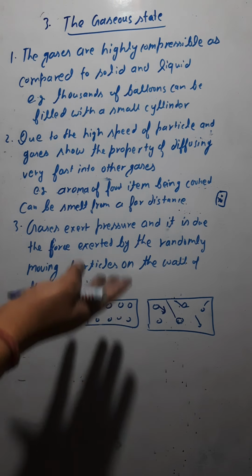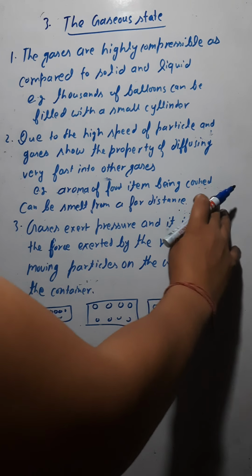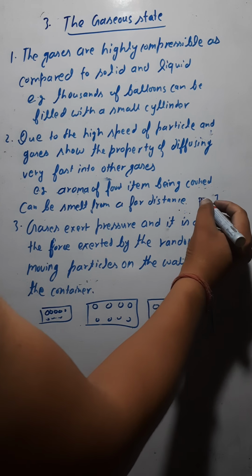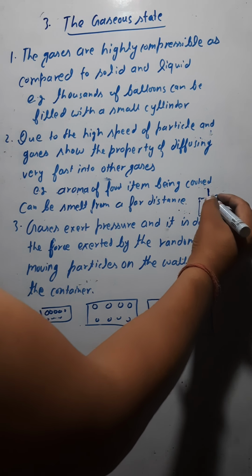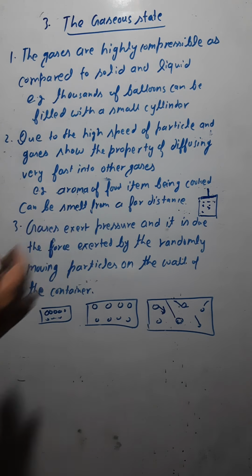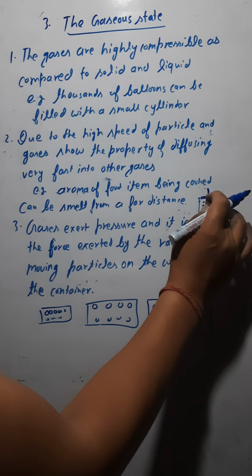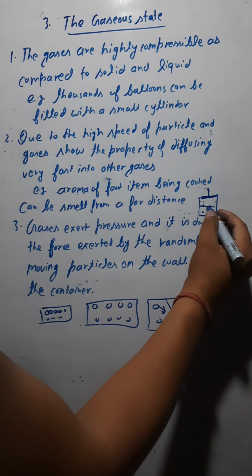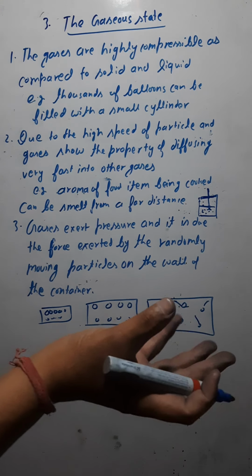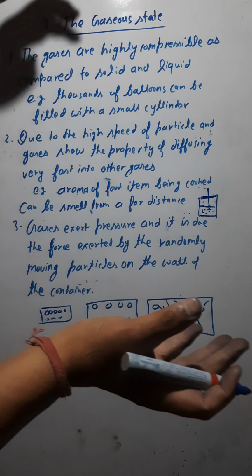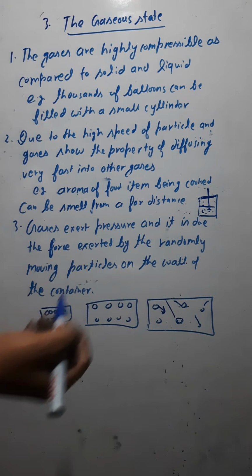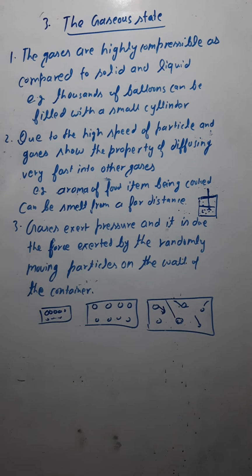Like you have a large container, and here you have a piston which you can move up and down. Here you have a large amount of gas, and you can press the piston downside. Now the piston comes down, the gas stays here, and the distance between the particles would be lesser. We can have a small distance between the particles also. So the gases are most compressible.